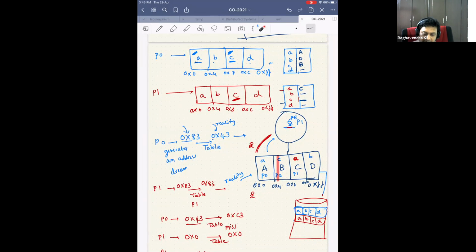So these blocks are called pages. Instead of calling it block, I call it page. I mean, that's the only thing. I call it as a page. So if the page entry is here, but it has not been allocated, we call it not a page miss, but we call it a page fault. We'll see why it's called a fault, but it's called a fault. It's a page fault.